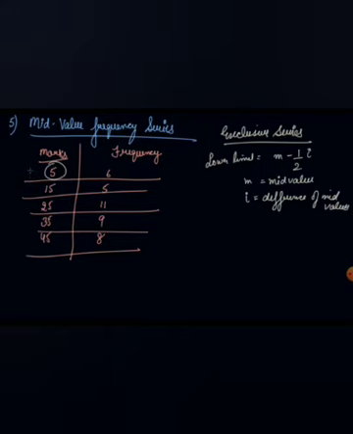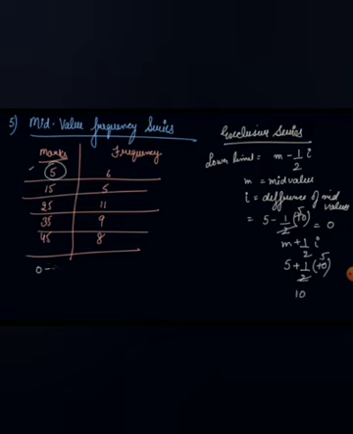See, you can calculate the lower limit of this, which is your 5 is your mid value minus half of the difference between this. 15 minus 5 is 10, so you get half of 10, 5, you get 0. 0 is your lower limit. Now calculate the upper limit, which is m plus half I. That is your mid value plus half of I, that is the difference between the mid value, that is 5. So it's 10. So 0 to 10.